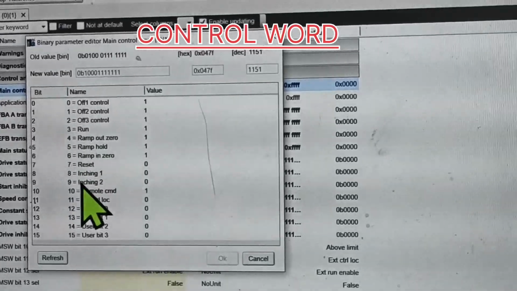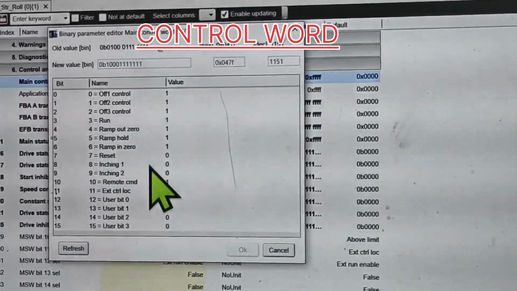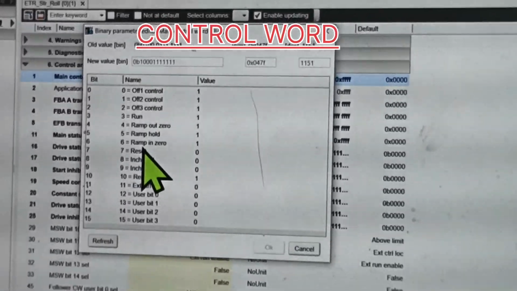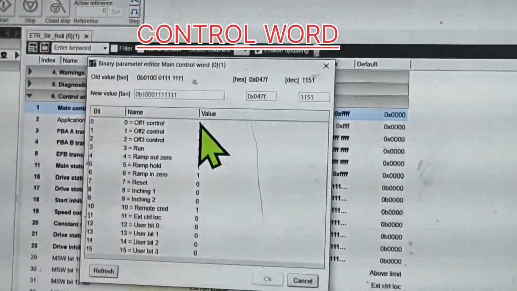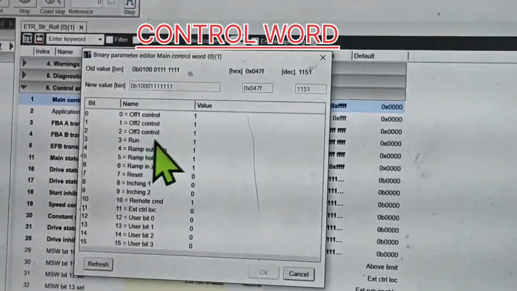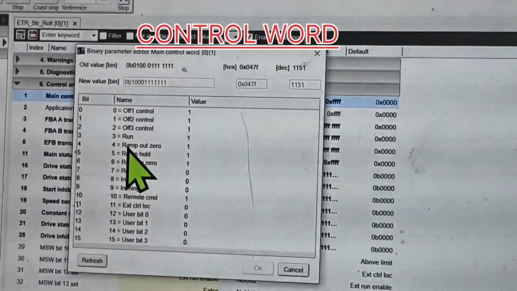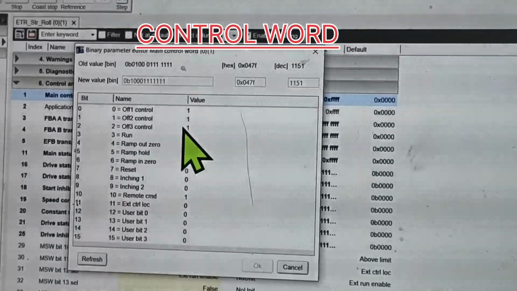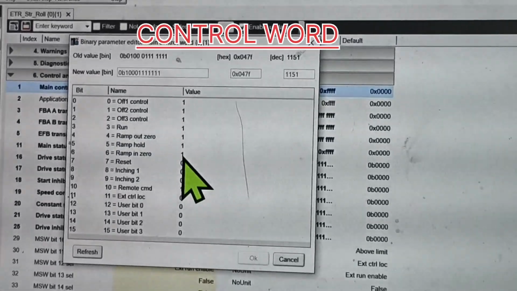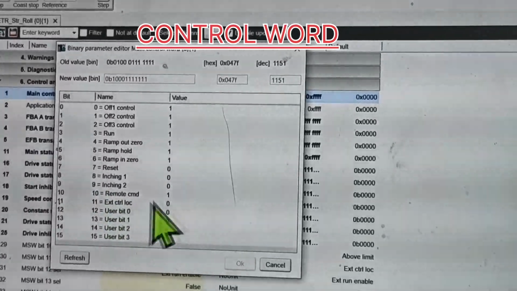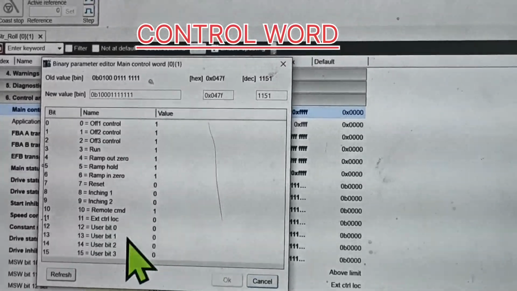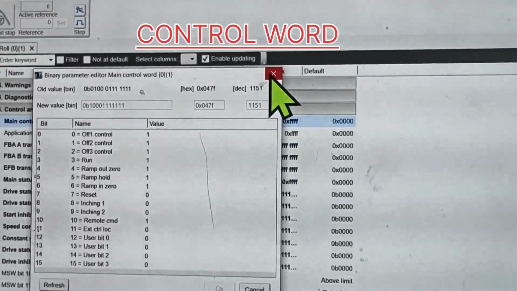Whatever the bit values mean, you can see from here. The run command is also coming from the PLC, and OP3 control 111. All these control words are coming from the PLC to the drive, and according to them our drive is controlled.